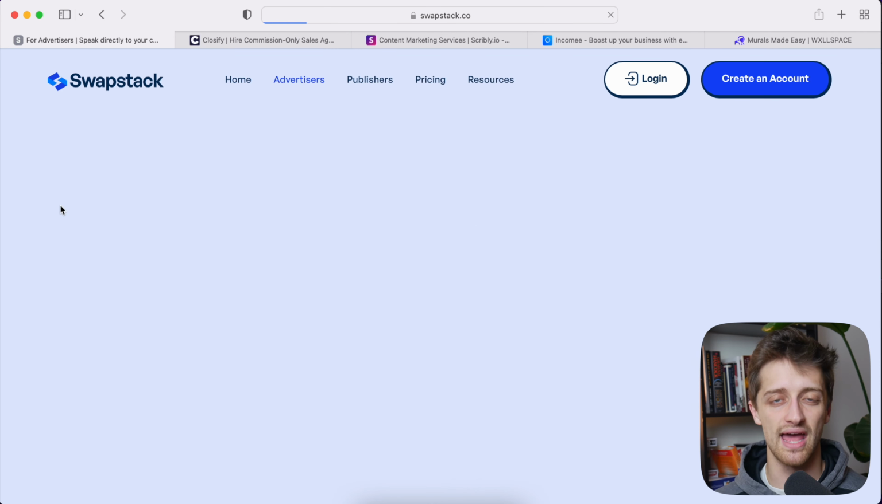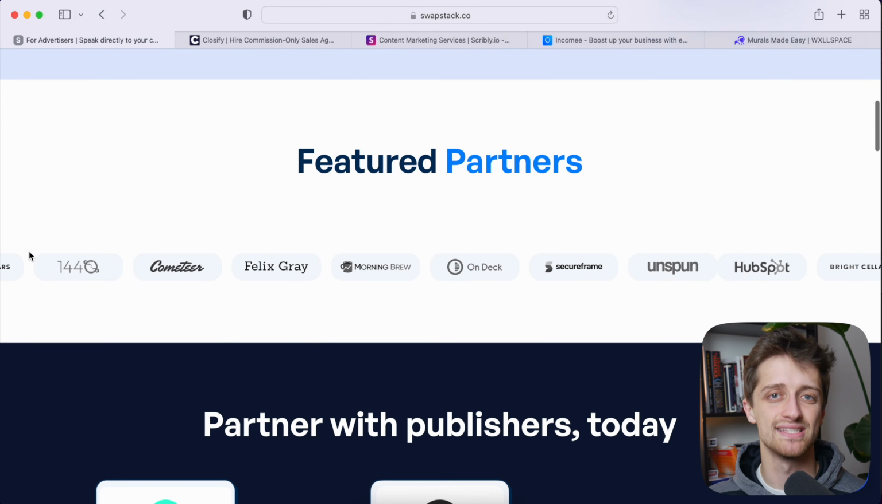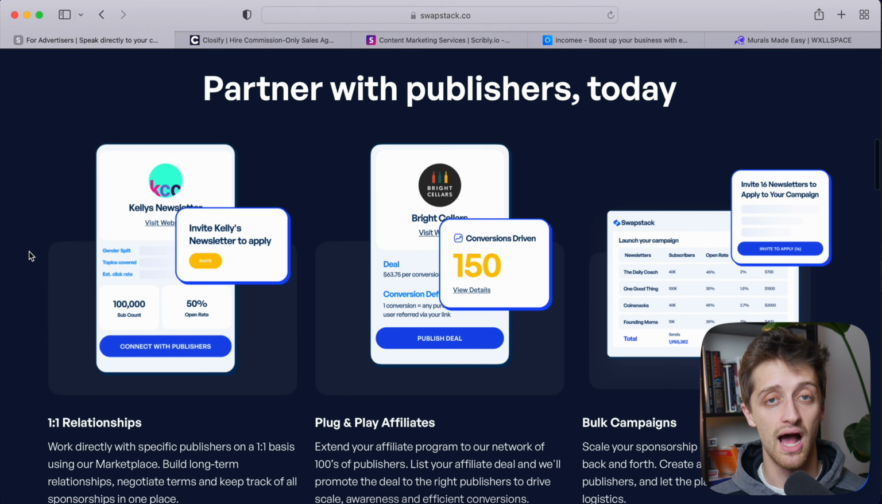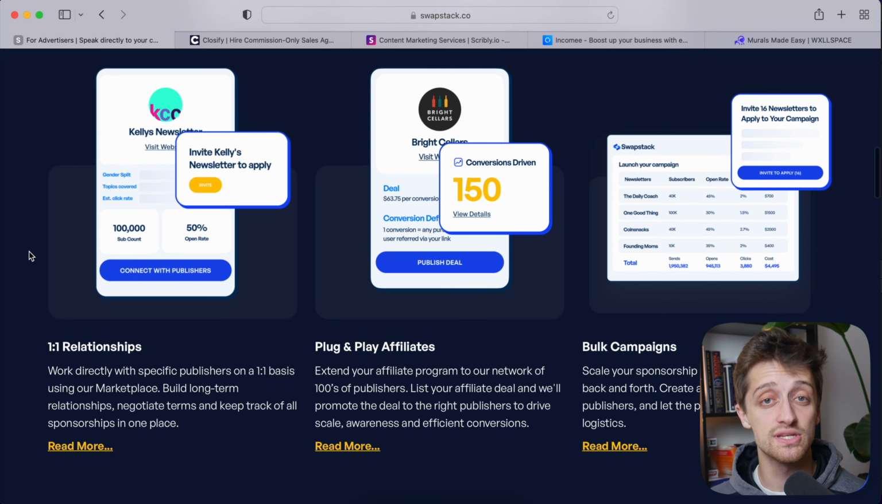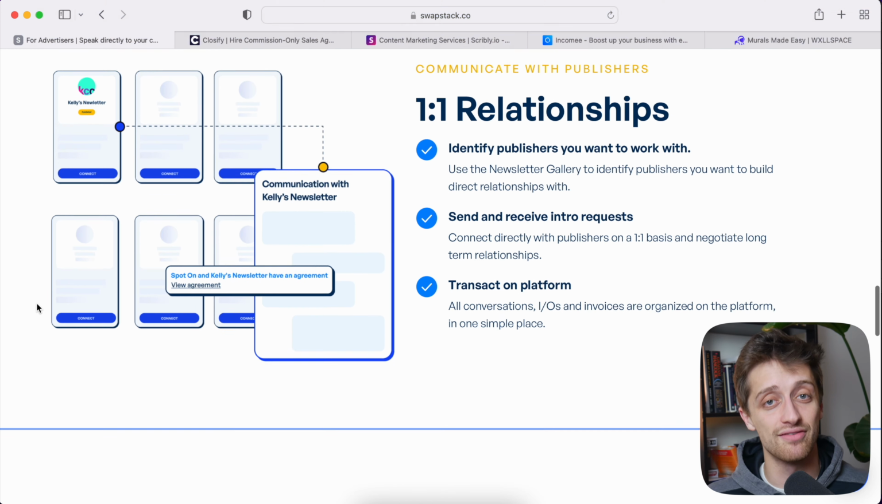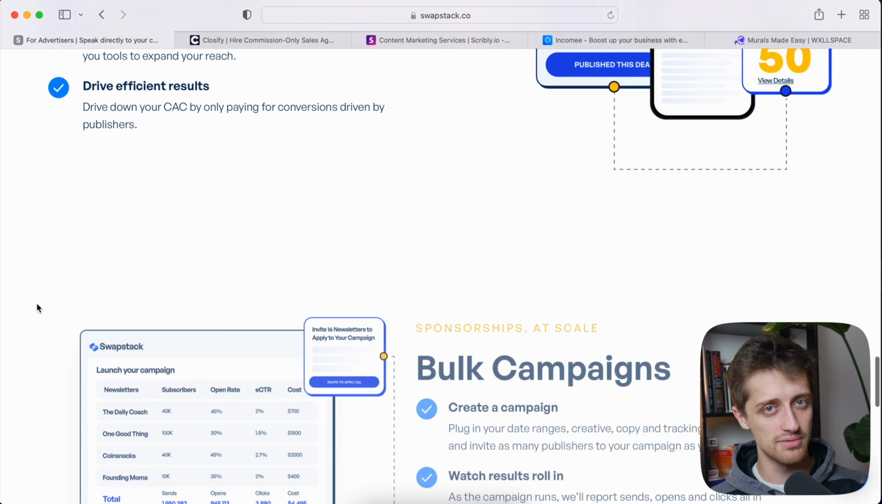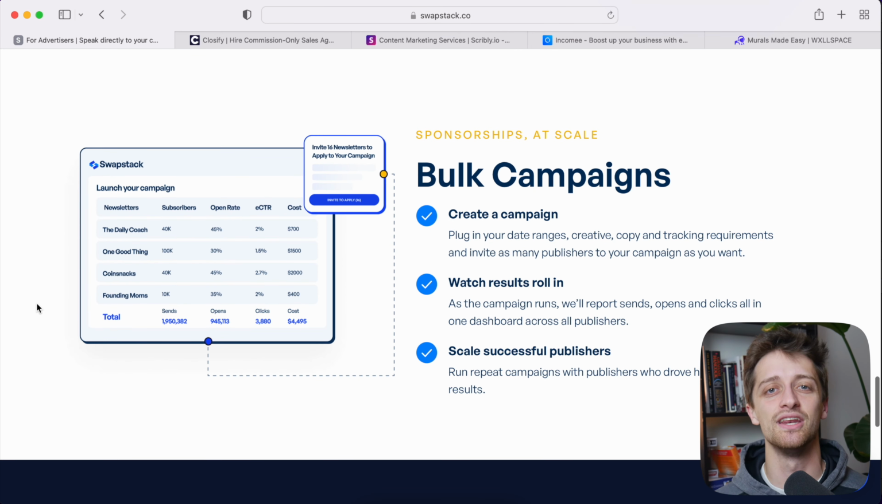Now, on the flip side of that, if I'm an advertiser and I'm looking to connect with a new audience by advertising on someone else's newsletter, I come to Swapstack, I post my marketing campaign, and I allow publishers to apply to that marketing campaign to get my advertising dollars. So Swapstack is essentially the middleman, the app connecting the publisher and the advertiser in newsletter land.